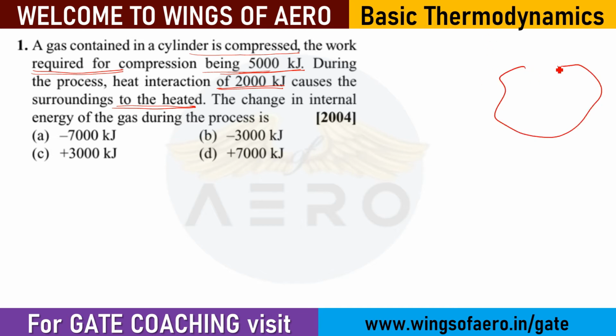Now there is any random system, right? So let's consider a gas in a cylinder. So this is a surrounding and this is a system. System means the gas contained in the cylinder. The cylinder thickness is the boundary, right?